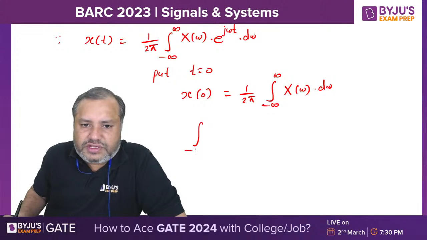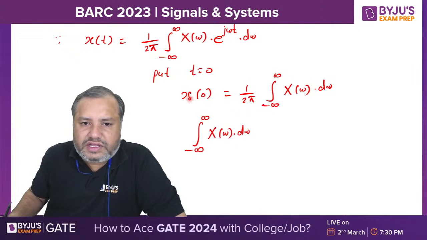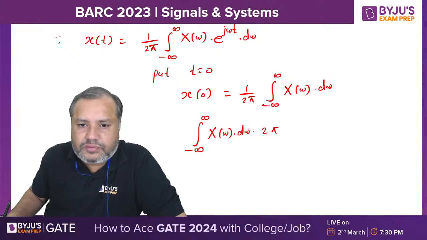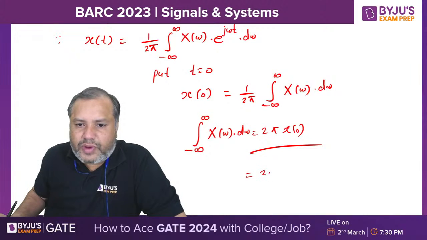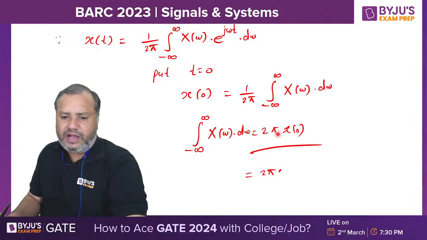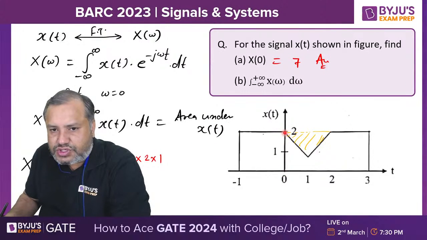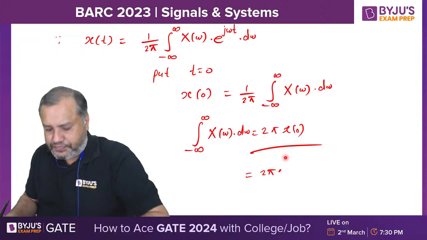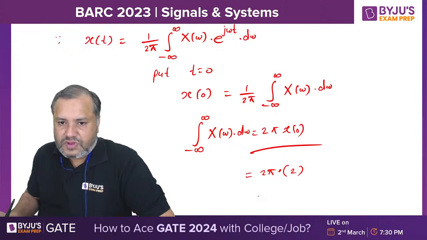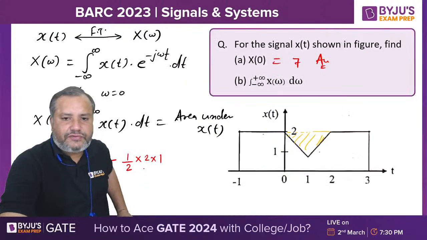Can you tell me what this integration is? Integral from minus infinity to infinity of X of omega d omega, and this is 2 pi times x of 0. So 2 pi is a constant and small x of 0 is the value of the signal at t equal to 0. The value of this signal at t equal to 0 is 2. How much is the value? It is 2, right? We are getting the answer 4 pi. So 4 pi is the answer for the second part.